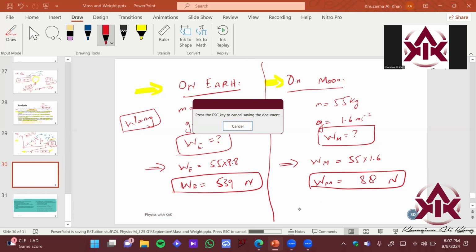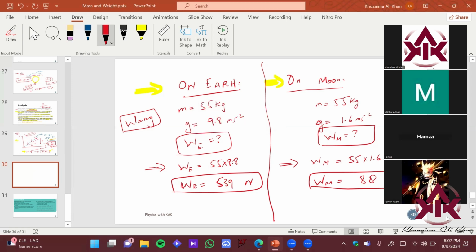But there are some issues too, right? If you go to a place where the force of gravity is very weak, your organs and body become unstable. Because your heart, your lungs, your kidneys, everything inside your body is designed to be at a particular gravity value of 9.8. If you go to a moon of gravity 1.6 meter per second square, your organs start to expand, because less force is acting on them. Gravity is also Newton per kg, it's force per kilogram. That is why they have specially designed space suits, which counteract this effect.